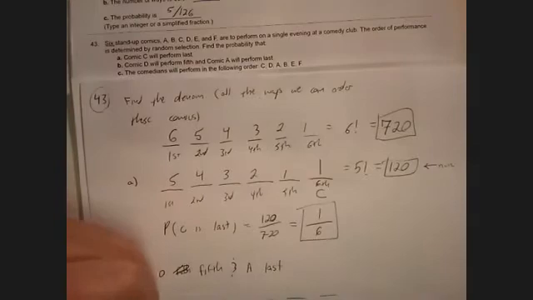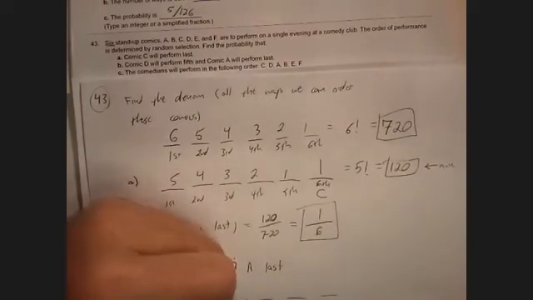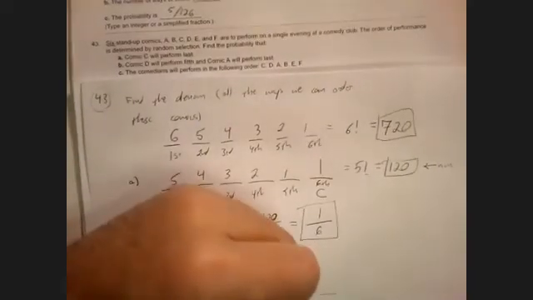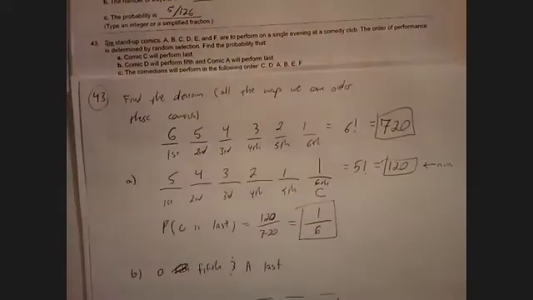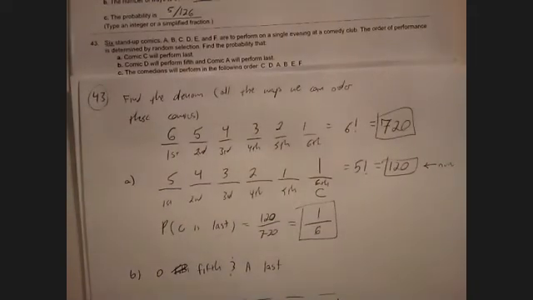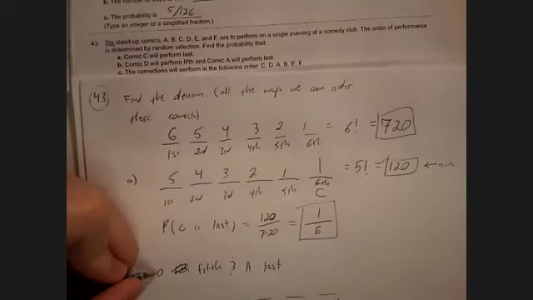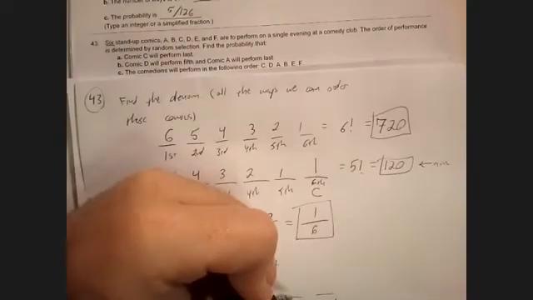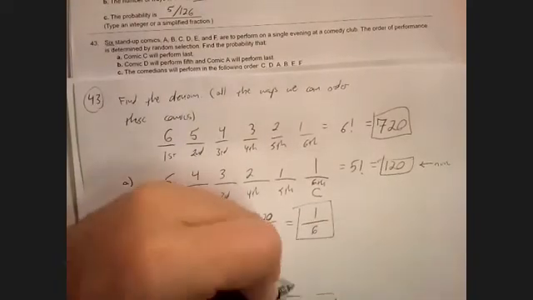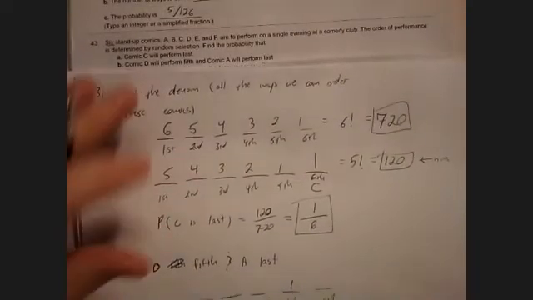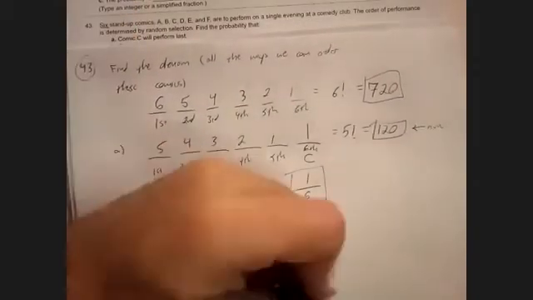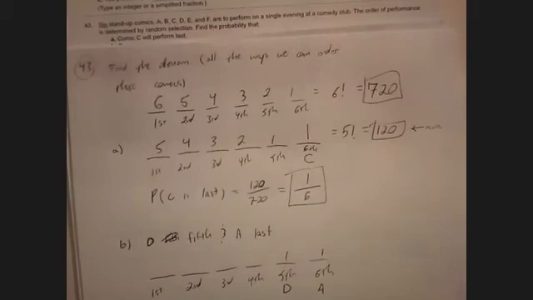So first, second, third, fourth, 5th, 6th. D goes 5th, so fix him there. And then A is last, so we're going to fix A there.